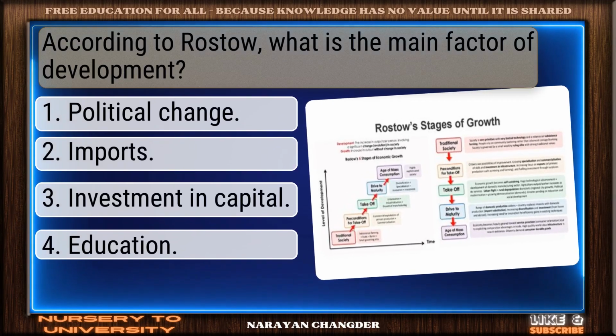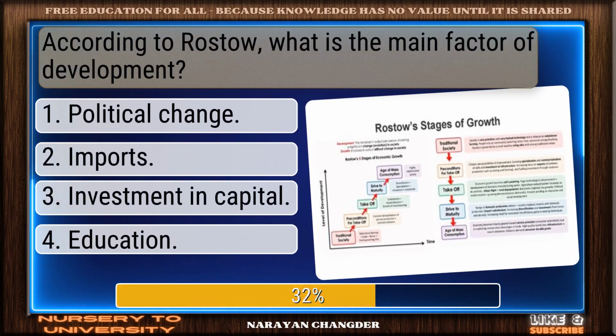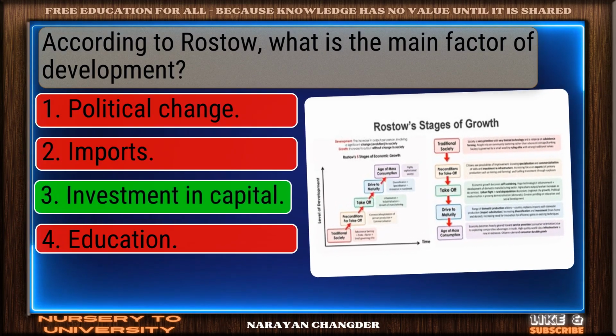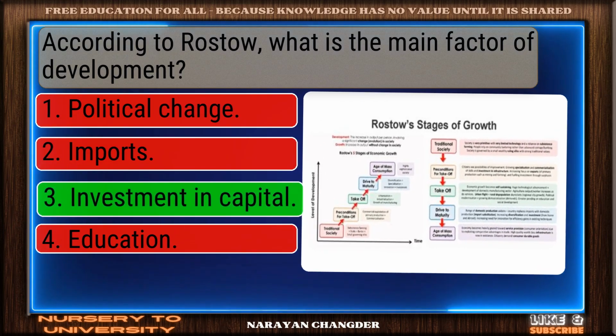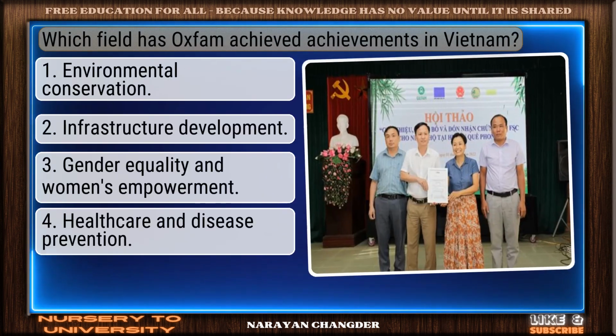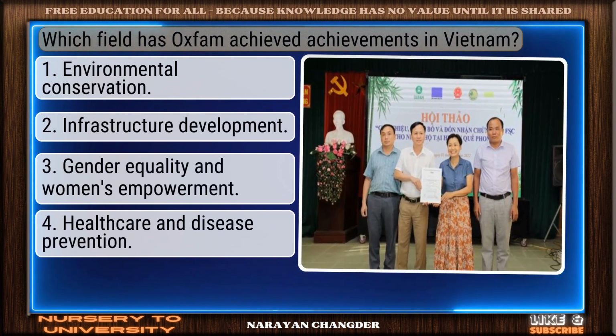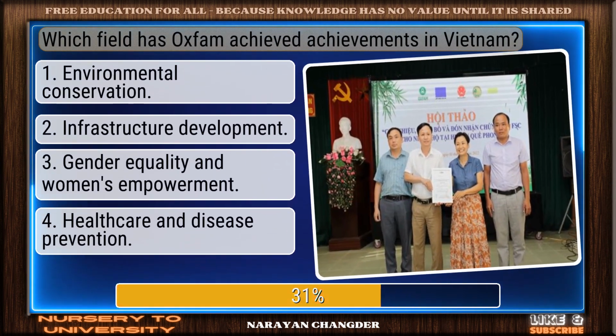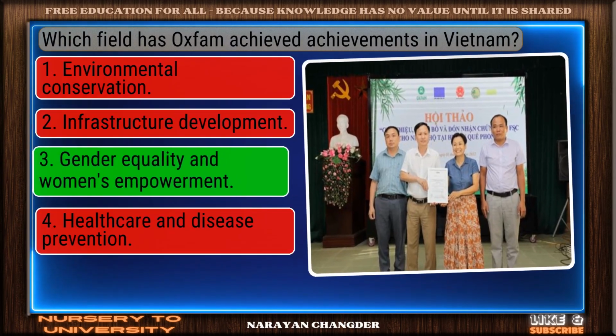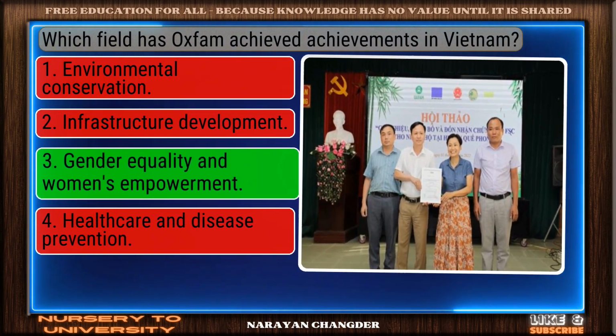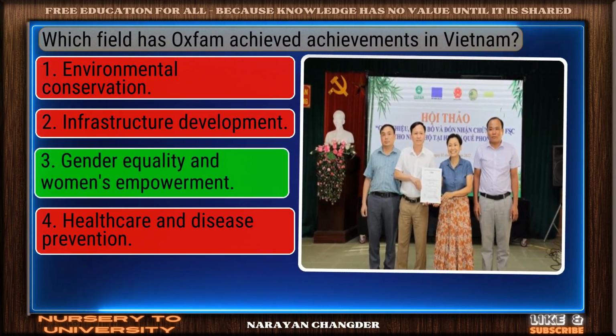According to Rostow, what is the main factor of development? Smart pick. Investment in capital is the correct choice. Which field has Oxfam achieved achievements in Vietnam? On track. Gender equality and women's empowerment is the correct answer.